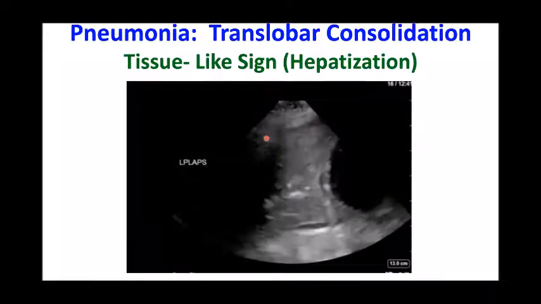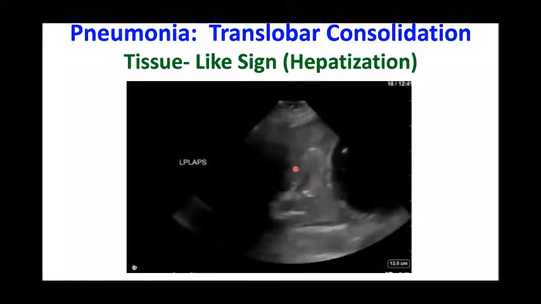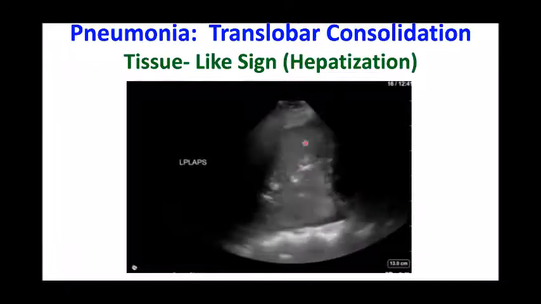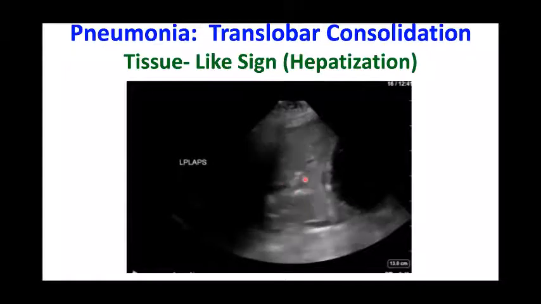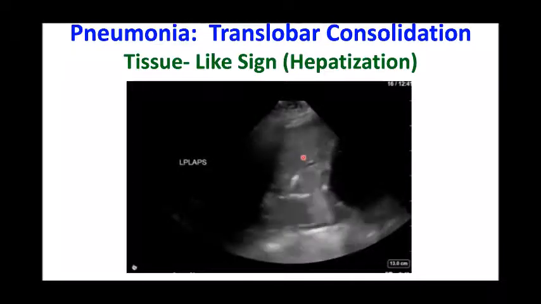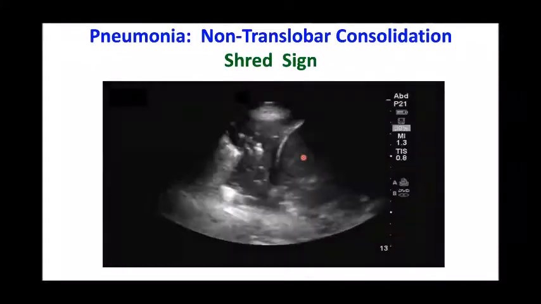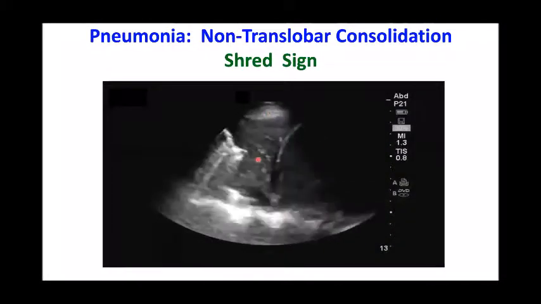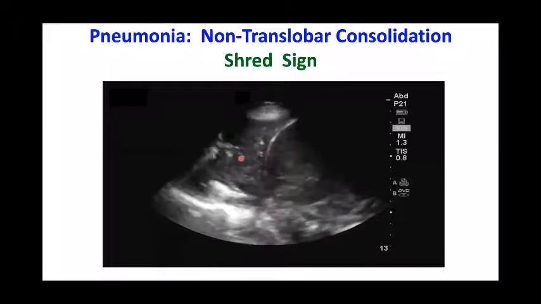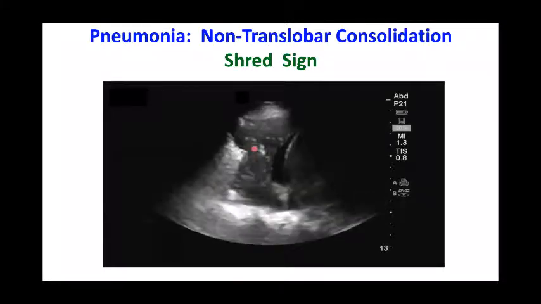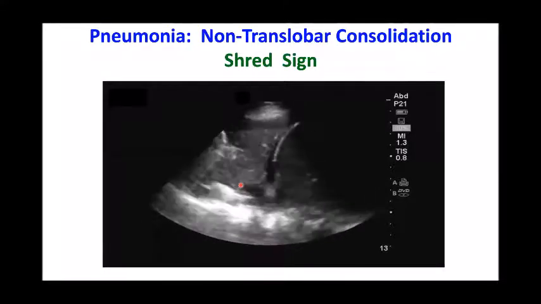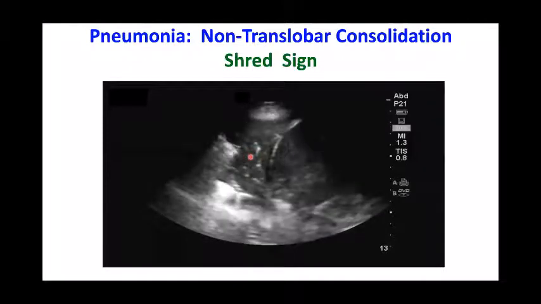Then in translobar consolidation, the tissue-like sign is there, where the whole of the lobe is involved, and the architecture of the lobe is lost, and the whole lung looks like a liver. So it is known as hepatization or tissue-like sign. And you can see various air bronchograms also. In non-translobar consolidation, the thread sign is present. Basically, the thread sign is the interface between the consolidated lung and the aerated lung. So these are fractal representations of the consolidated lung and the aerated lung, and these are features of non-translobar consolidation.